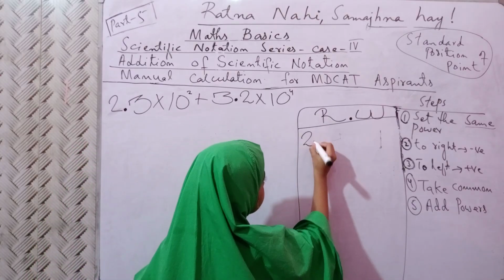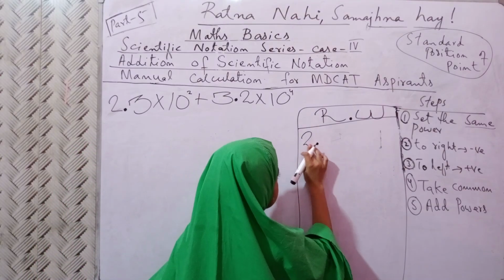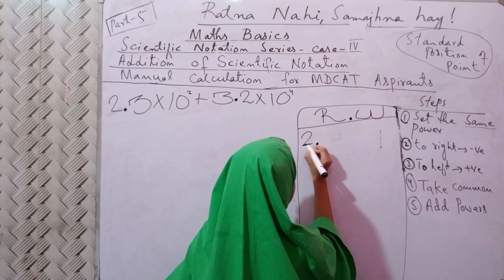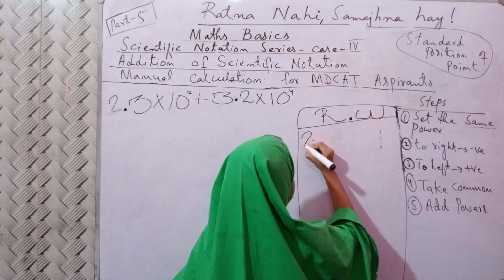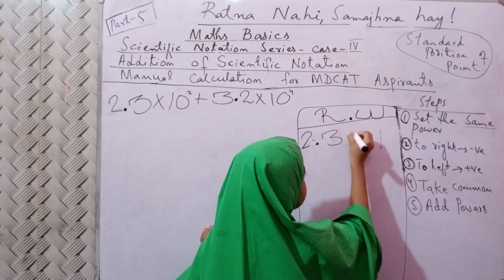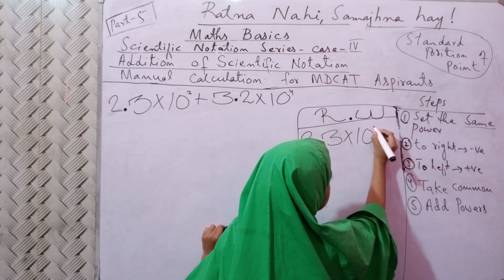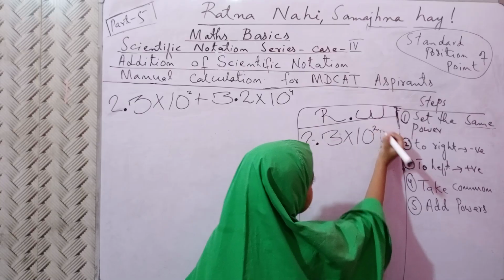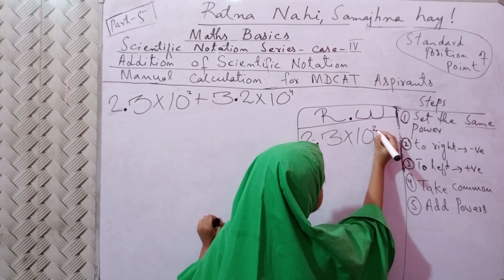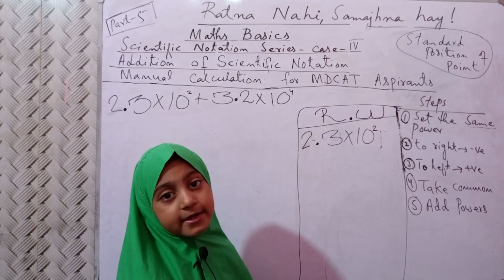Look, 2.3 into 10 raised to power 2. And which thing do we need?